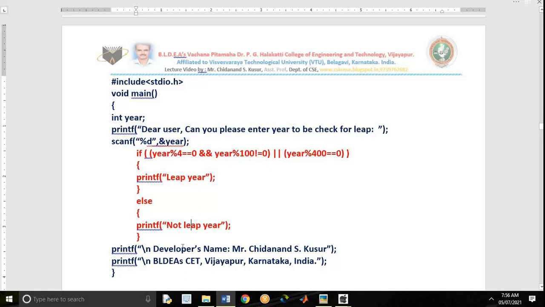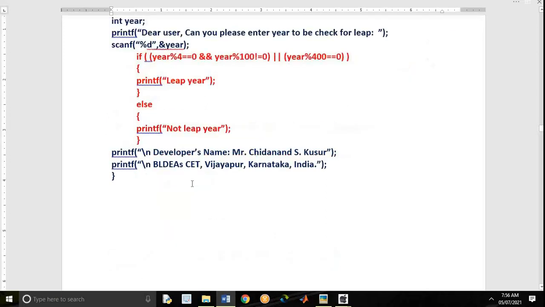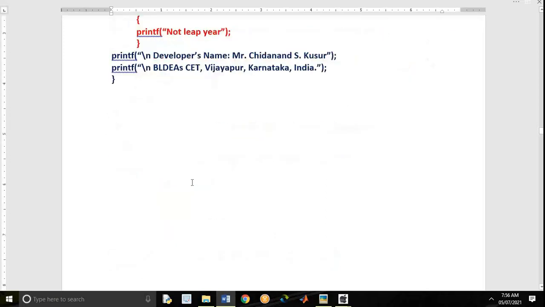Otherwise not leap year. And developer's name, you can write your name and company name and everything. Just to feel that you are the developer, I am using such messages. Thank you. Just one year variable we have taken. We are reading and we are deciding whether it is leap year or not leap year. I hope you have understood.